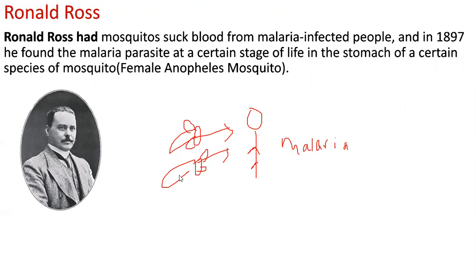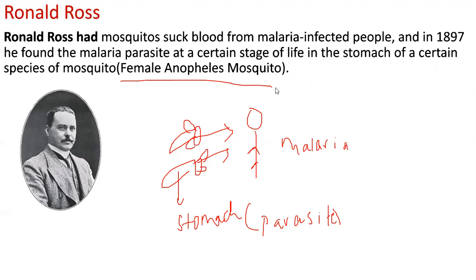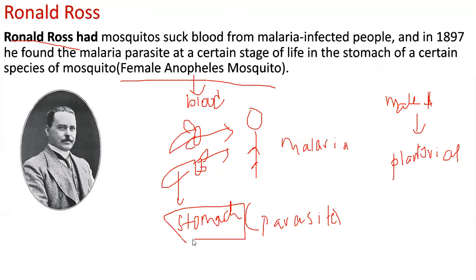Then he found that in the stomach of a specific mosquito, there is a parasite. That specific mosquito is the female Anopheles mosquito. Usually, the female Anopheles mosquito feeds on blood, whereas the male Anopheles mosquito only feeds on plant juices. It does not feed on blood. So the discovery made by Ronald Ross was that in the stomach of the female Anopheles mosquito, he found a parasite.